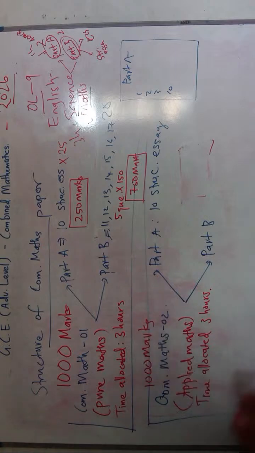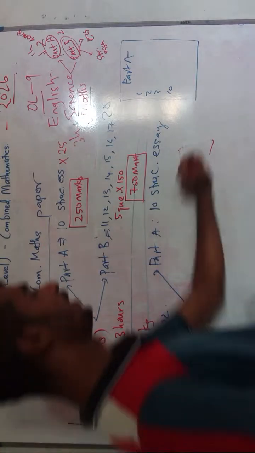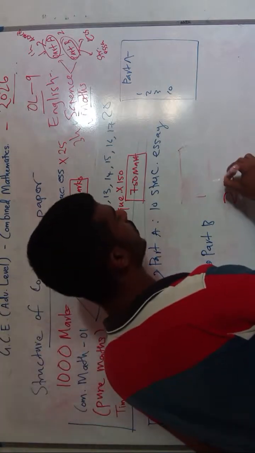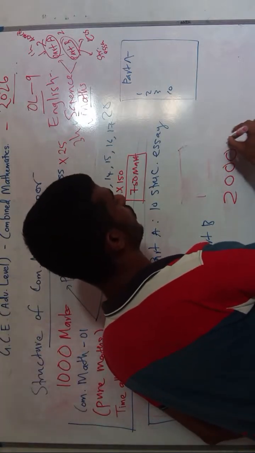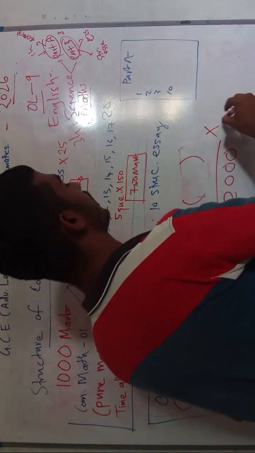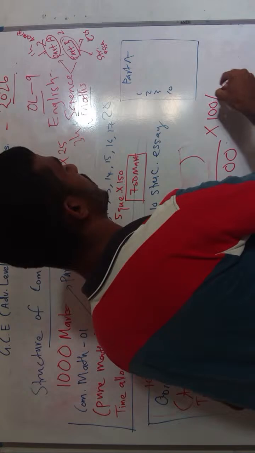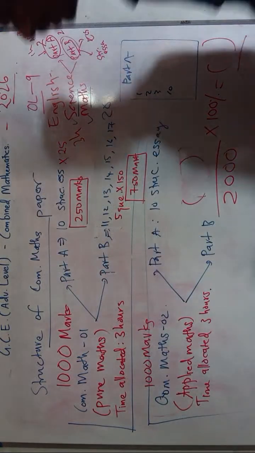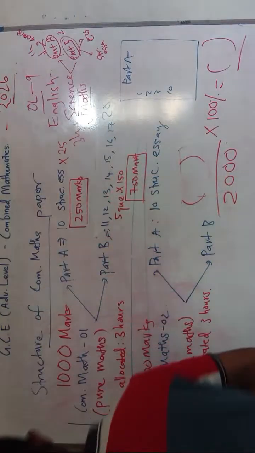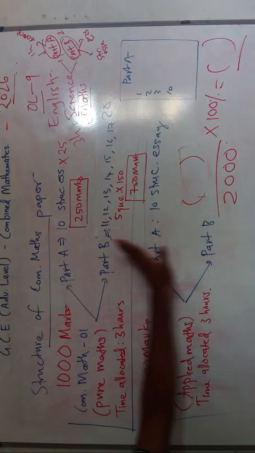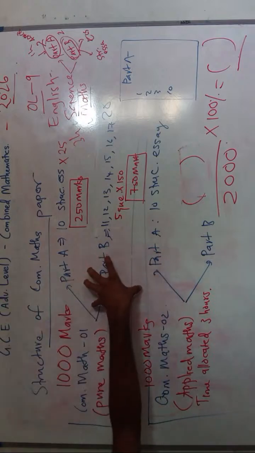So what they will do is they will correct your paper, and altogether we have 2000, right? For the total of 2000, they will see how much you have gained, calculate it for 100%, and your final marks will be graded. So this is the structure of the combined mathematics paper and marking scheme. We have to prepare for these papers. So this is the ultimate target.